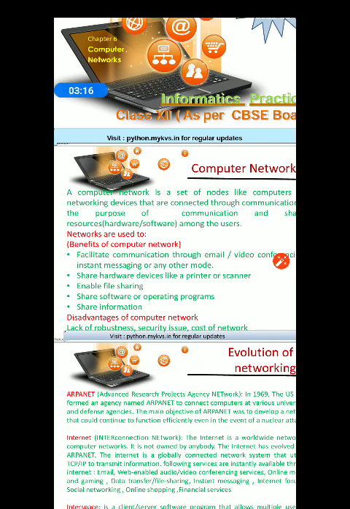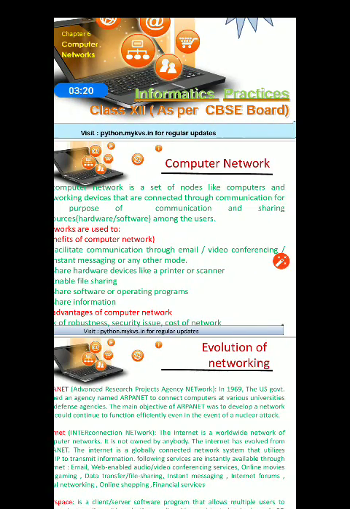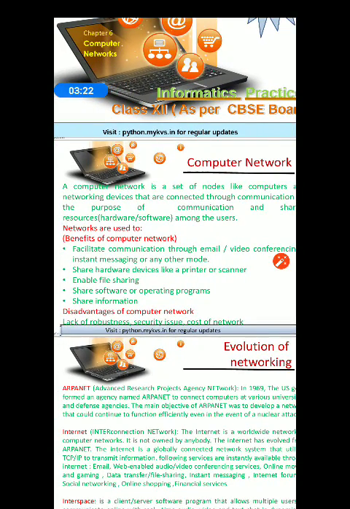that are connected through communication channels for the purpose of communication and sharing resources among the users.